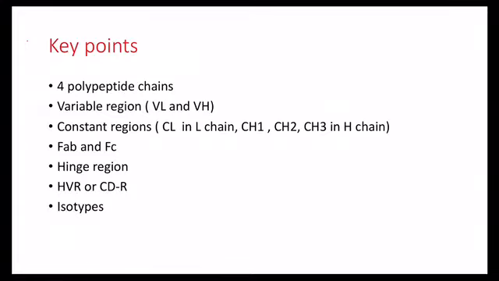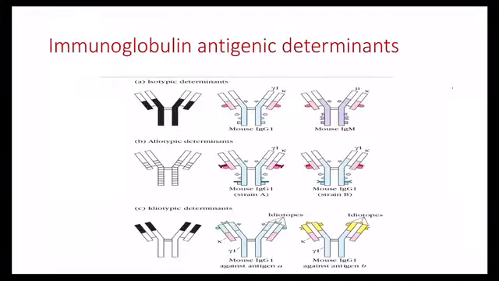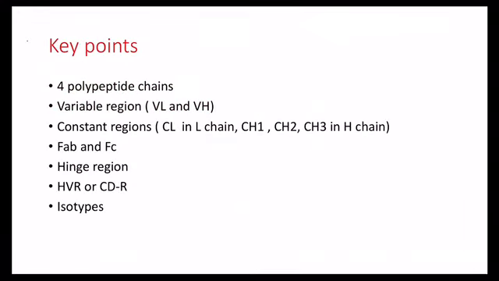Immunoglobulin has a structure that contains 4 polypeptide chains, 2 light chains and 2 heavy chains, named because of their molecular weight. In total, it has 150,000 Daltons. Each polypeptide chain has an amino terminal end and a carboxy terminal end. The amino terminal end forms the variable region. The variable region in the light chain is VL, the variable region in the H chain is called VH. The carboxy terminus region forms the constant region.